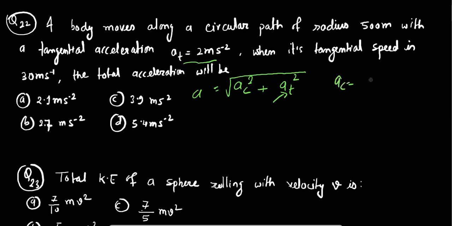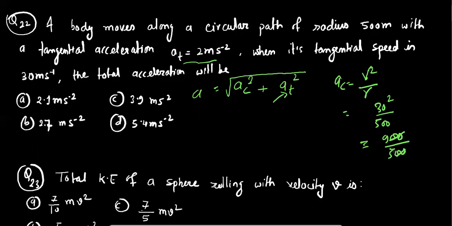So centripetal acceleration equals v square by r, which means here the value of velocity is 30 meter per second, that means 30 square, and radius is 500. So this is 900 by 500.